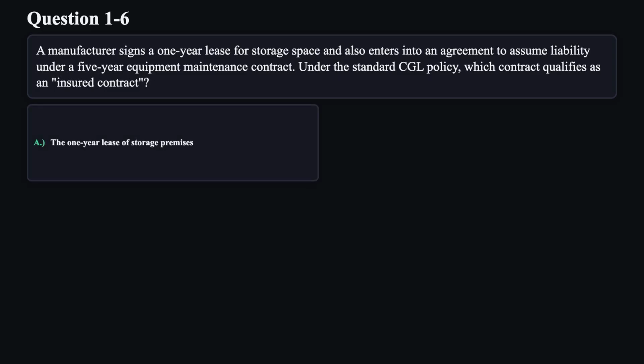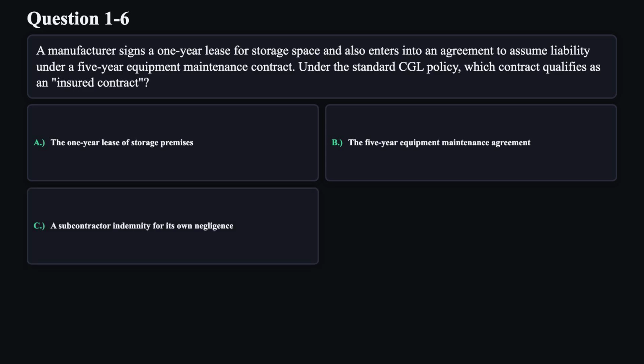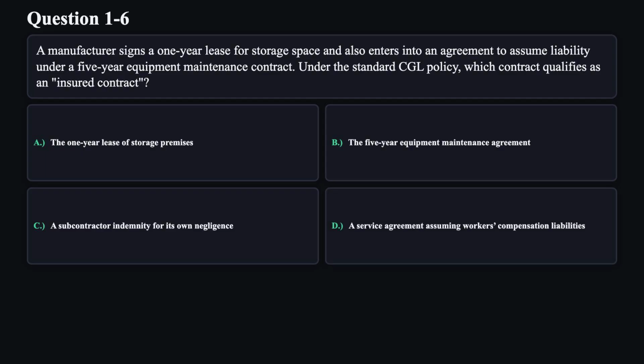A. The 1-year lease of storage premises. B. The 5-year equipment maintenance agreement. C. A subcontractor indemnity for its own negligence. D. A service agreement assuming workers' compensation liabilities.